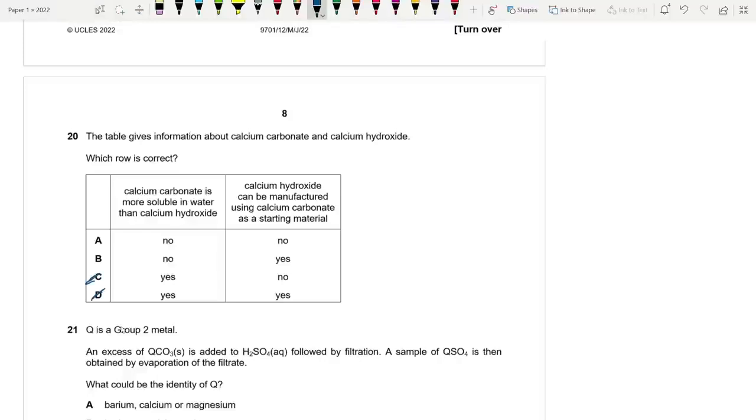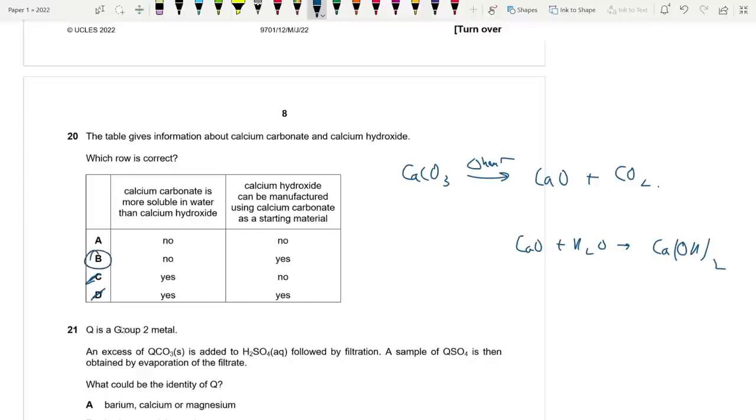So this is no. Calcium hydroxide can be manufactured using calcium carbonate as a starting material. CaCO3. We want to manufacture calcium hydroxide. If you decompose it using heat, it will form calcium oxide plus CO2, carbon dioxide gas. Now, to form calcium hydroxide, you can just add CaO to some water and you're going to get Ca(OH)2. So yes, you can manufacture it. So 20 should logically be B. It does make sense.